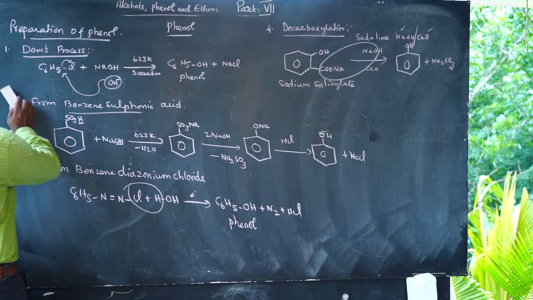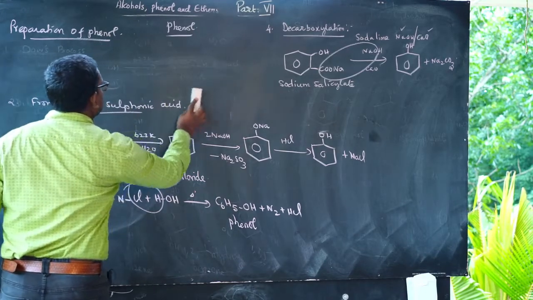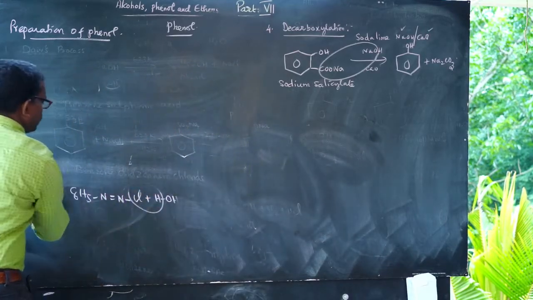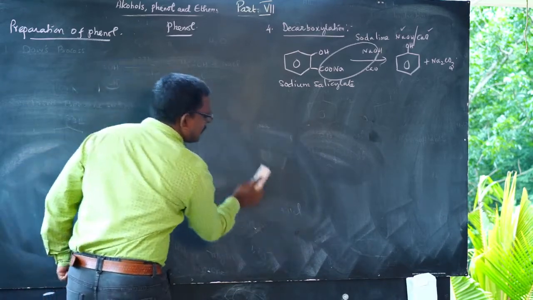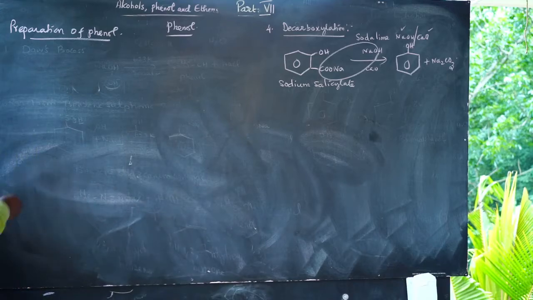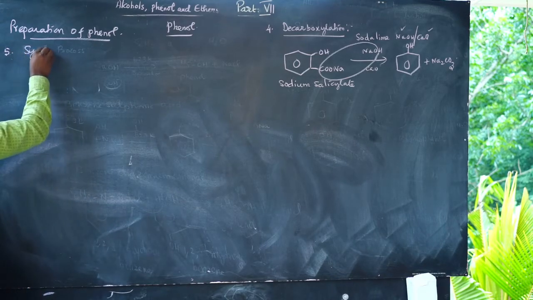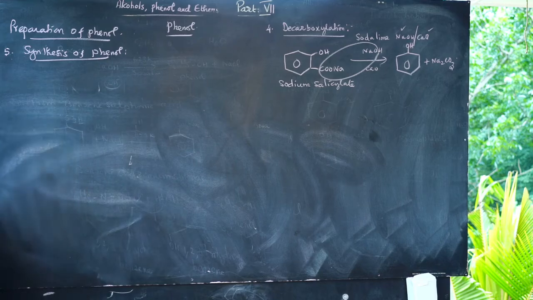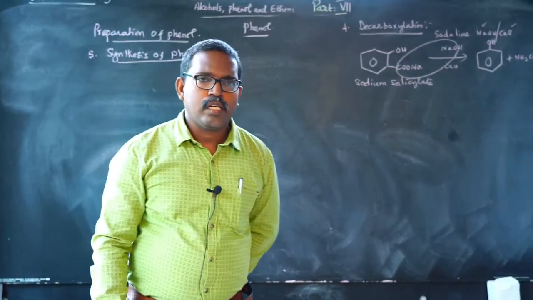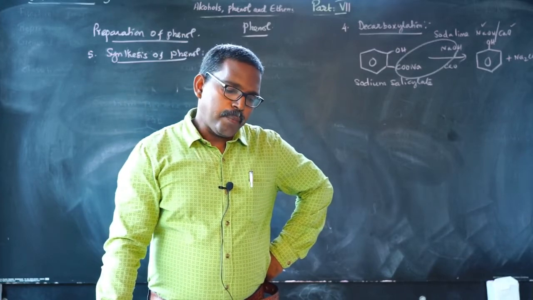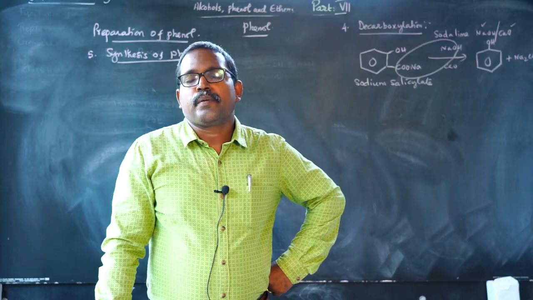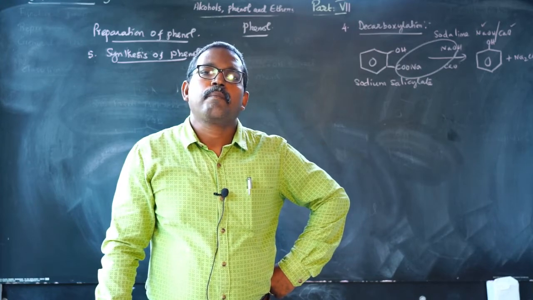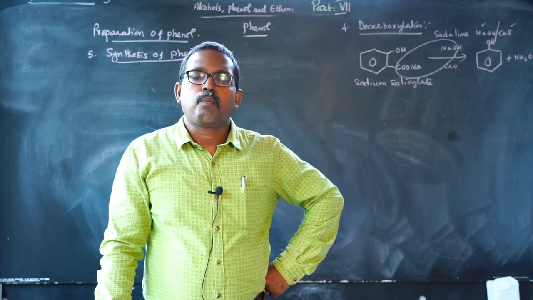The last one is synthesis of phenol. Phenol on a large scale is prepared from cumene. Cumene is a compound obtained by the reaction of benzene with propylene.